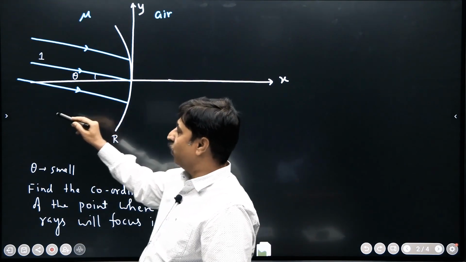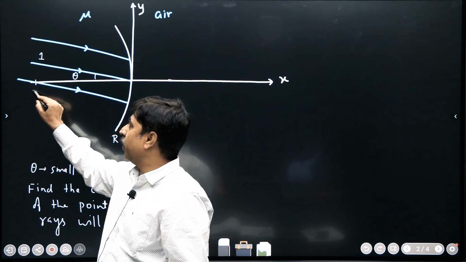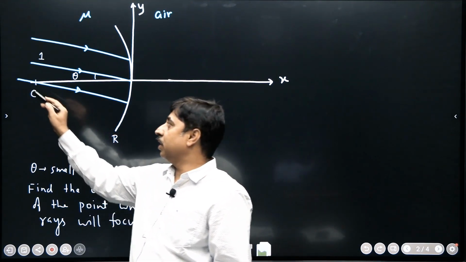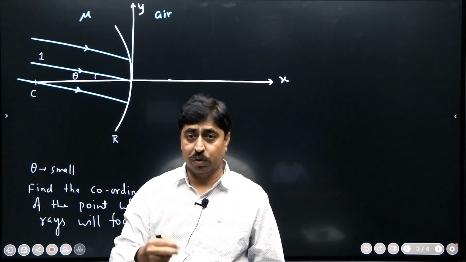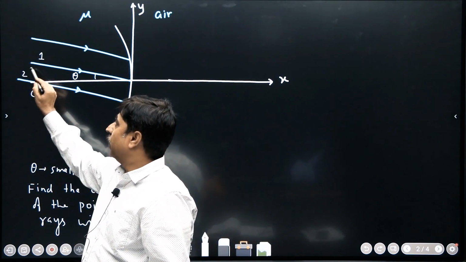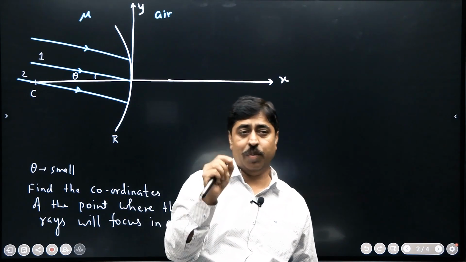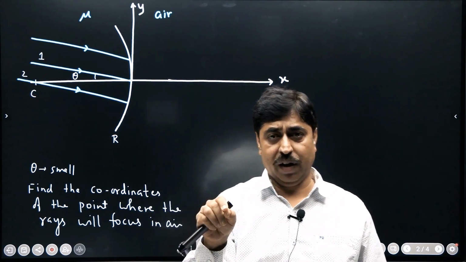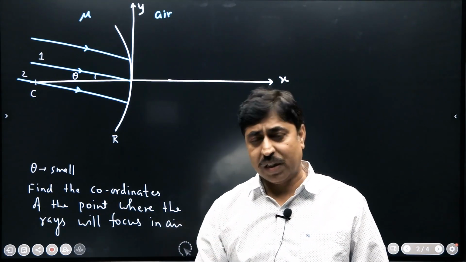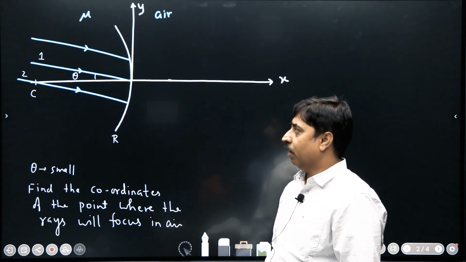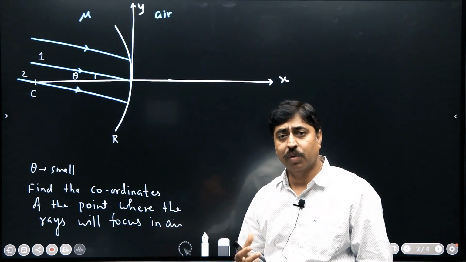So in this diagram I will say that let this point be the center of curvature of this curved surface, and this is the ray I am going to choose. This is my second ray. The first ray is this one which is hitting the refracting surface at its geometrical center, and the second ray is a ray that is passing through the center of curvature of this curved surface. Now let us try to understand what will happen to these two rays.